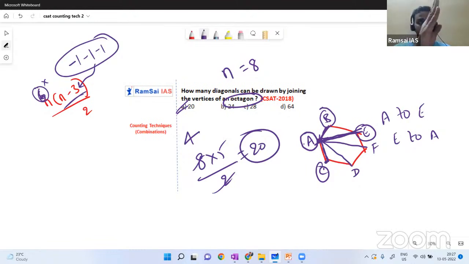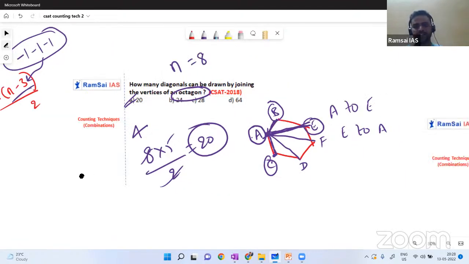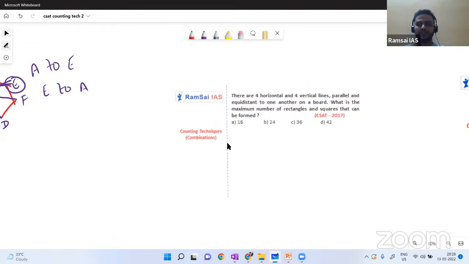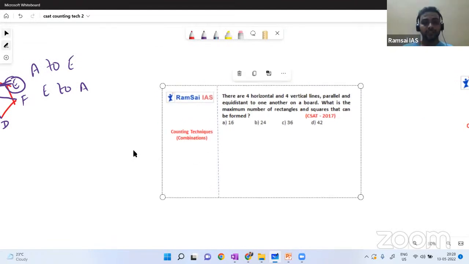From A with respect to E, one diagonal. With respect to A to F, another diagonal. But with respect to F onto A, the same diagonal, we are counting again, no? So to eliminate that duplicate counting, we are just dividing by 2, as we are counting each diagonal 2 times. So how simple the formula is, you can remember it. Okay, but if you get any confusion, just leave it. Remember the formula, n into n minus 3 by 2.